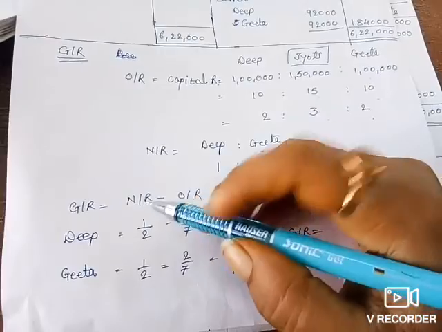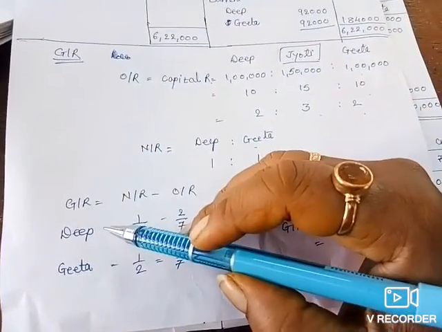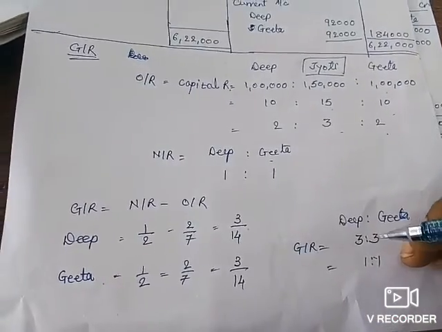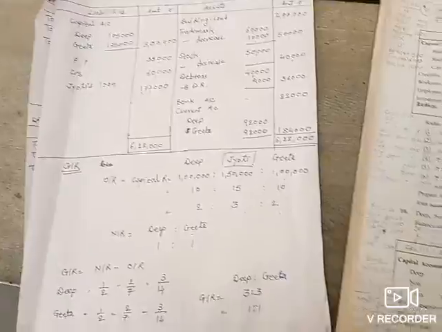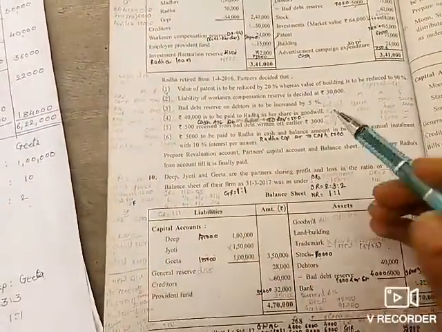Now we can find out the gaining ratio. Gaining ratio is equal to new minus old. We require the gaining ratio for Deep and Geeta only. The gaining ratio also comes to 1:1. Okay, so now we transfer the whole old balance sheet into the new balance sheet.